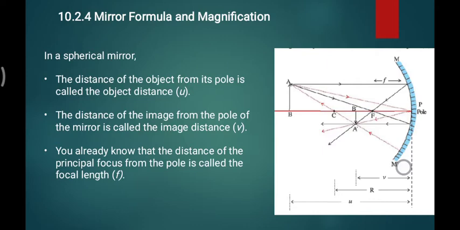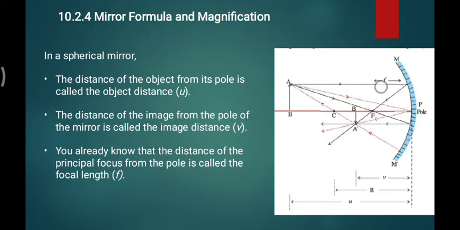This is the mirror formula. I'm showing one complex figure, but let me simplify this figure. We already saw our object is beyond the point C. This is our concave mirror and the principal axis. The first ray, parallel to the axis, reflects through F, and a ray passing through F reflects parallel to the principal axis. Either you can also choose C.